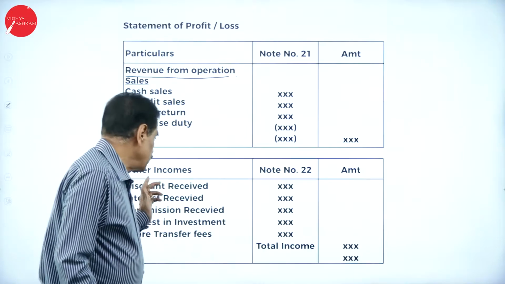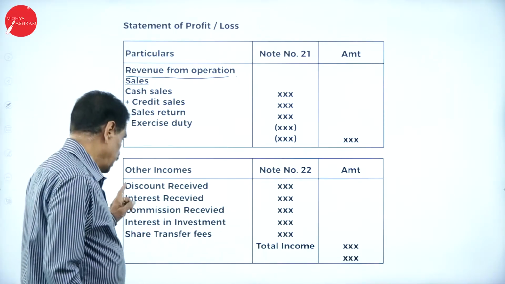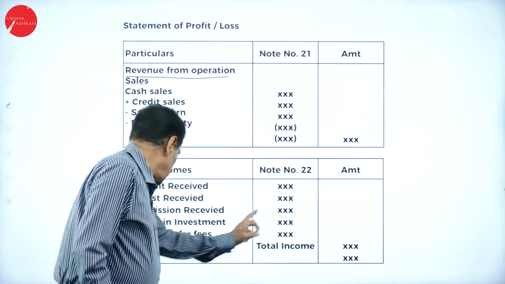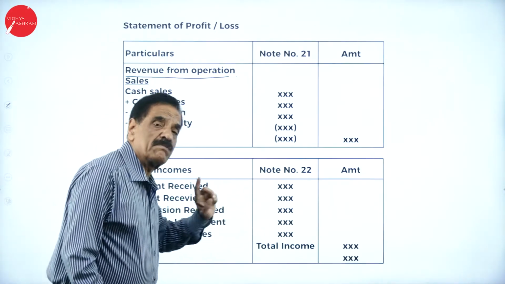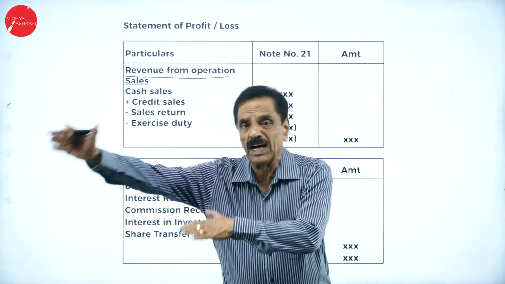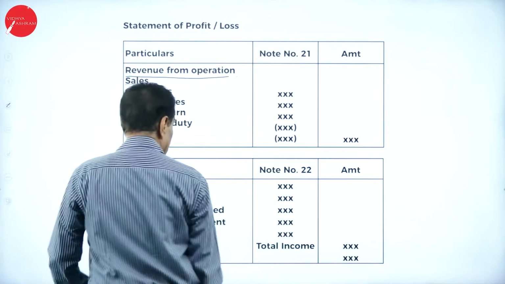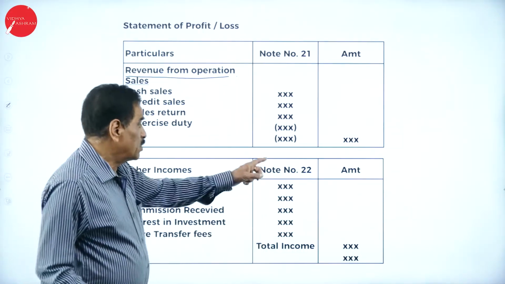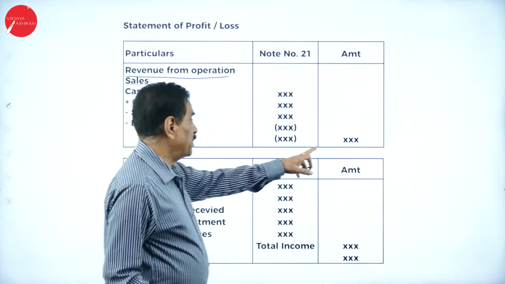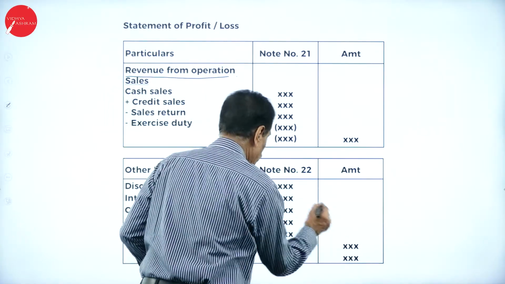Then other income, which may be discount received, note number 22, interest received, commission received, interest on investment, share transfer fees. When a share has been transferred from one party to another, they have to pay the fees as income to the company. Any other receipt also comes here; you can add it. So this is income. First is the sales, second is other income, so 1 and 2 is the total income.